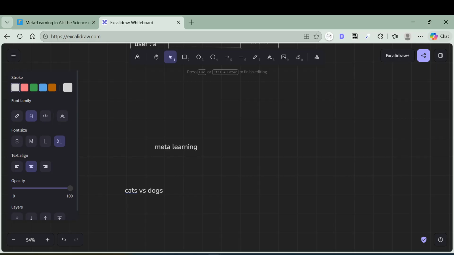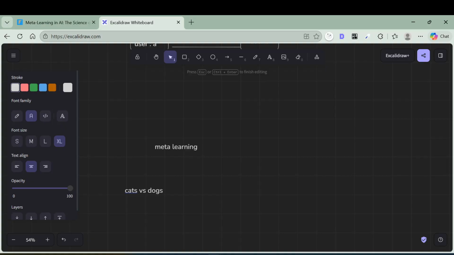We take a simple task, take a few gradient updates, evaluate performance, and update the original model initialization. What is the goal? To find model parameters that are sensitive to change, an initialization that can adapt quickly. And it's model agnostic, meaning it works with neural networks, CNNs, reinforcement learning agents, and regression models.